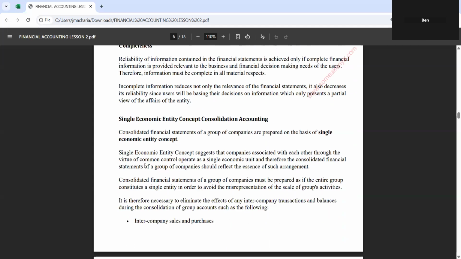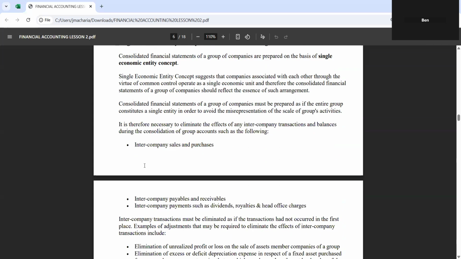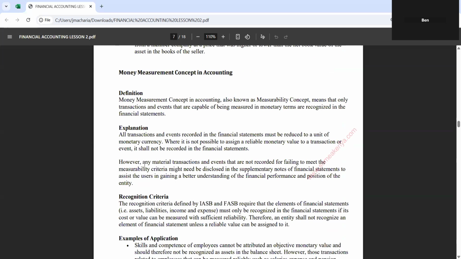Now, there are several of them, principles that you can read. But me, I will move very quickly and look at the money measurement concept in accounting. Remember, in financial statements, we are trying to record assets in the form of money. We are trying to evaluate buildings, motor vehicles, everything in terms of money. So the money measurement concept is very key.